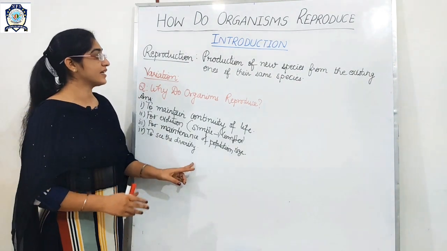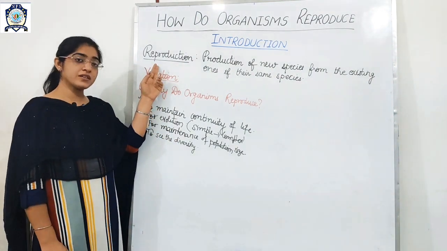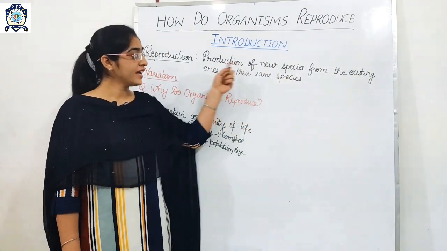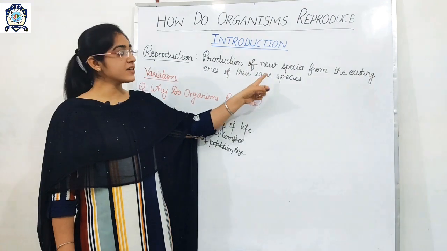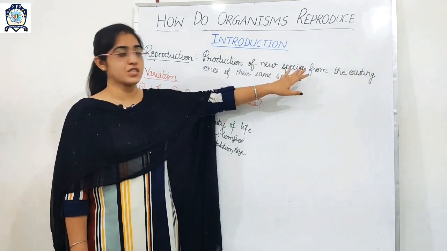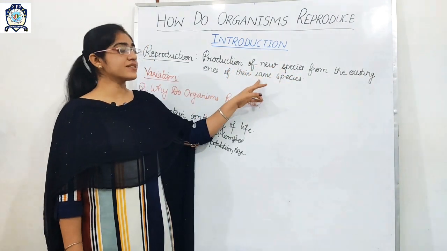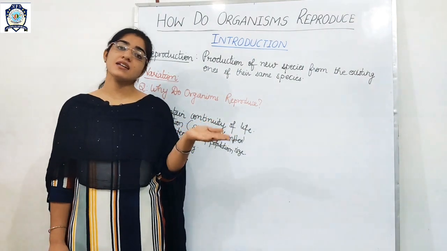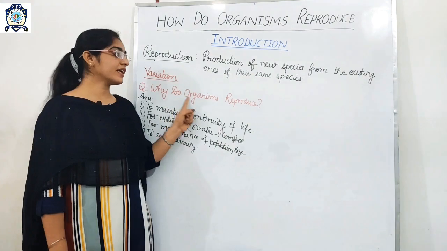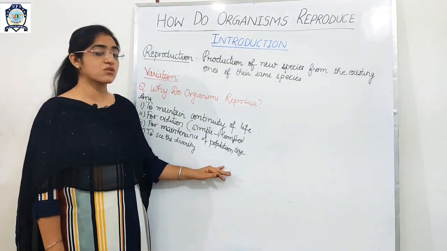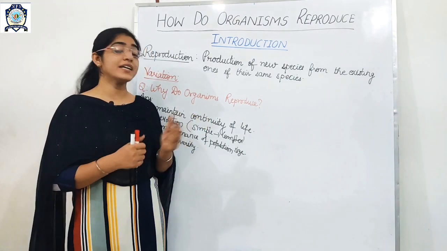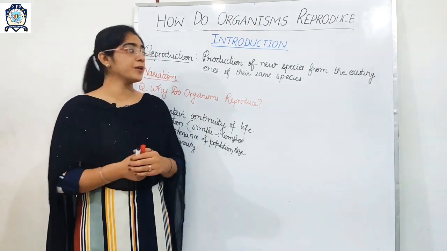So we have studied that reproduction is the process in which an organism produces a new individual from the pre-existing ones of the same species, and variations are the changes. And then I told you the various causes of why organisms reproduce.